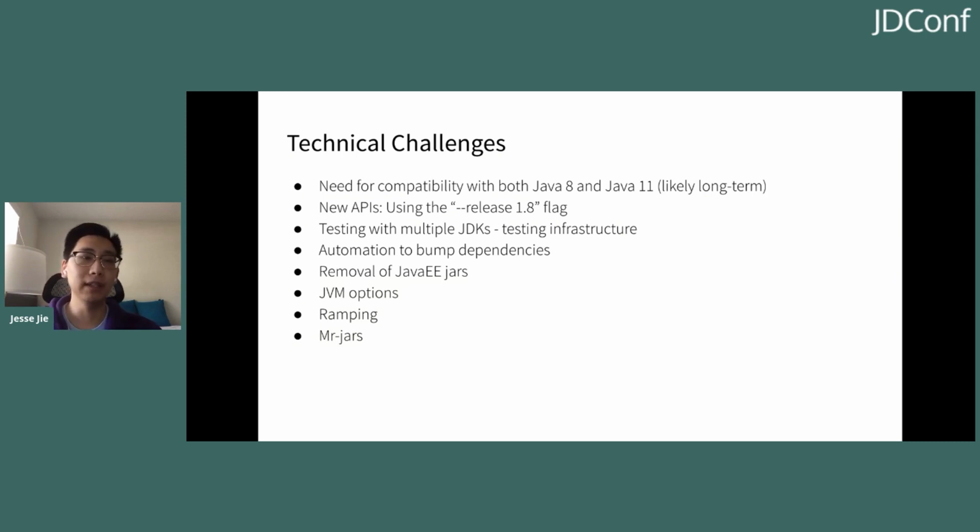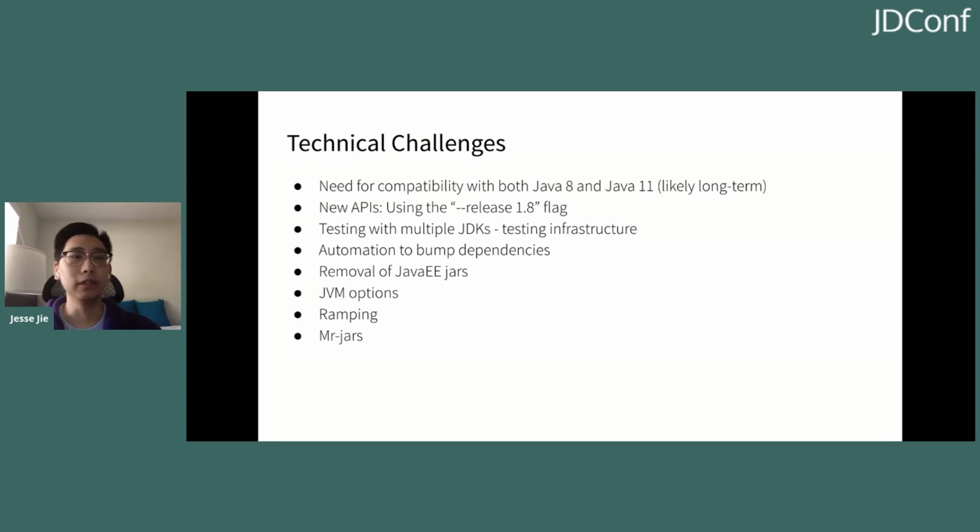However, when we first tried to do this, we saw that application owners were trying to use new APIs right away. And even though we're compiling down to Java 8 level bytecode, if you use a new API that's available in Java 11, but not in Java 8, you will still face runtime issues in the form of no such method exceptions or anything else from API changes.